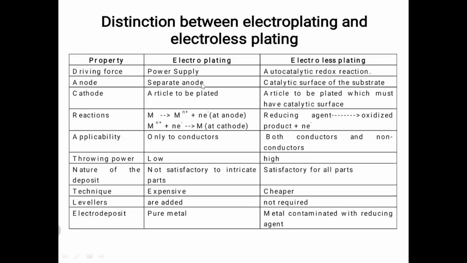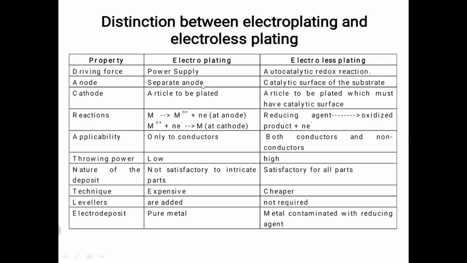Cathode: the article to be plated in electroplating. In electroless plating also, the article to be plated must have a catalytic surface. Why this catalytic surface? The cathode is the substrate to be coated. In both cases, electroplating and electroless plating, the substrate is the article to be plated. The difference is that in electroless plating, the surface should be catalytically active.